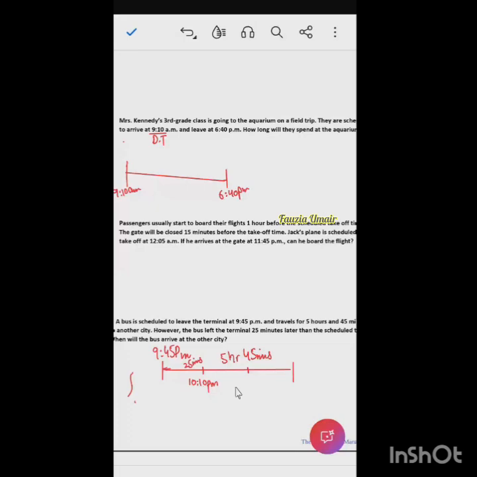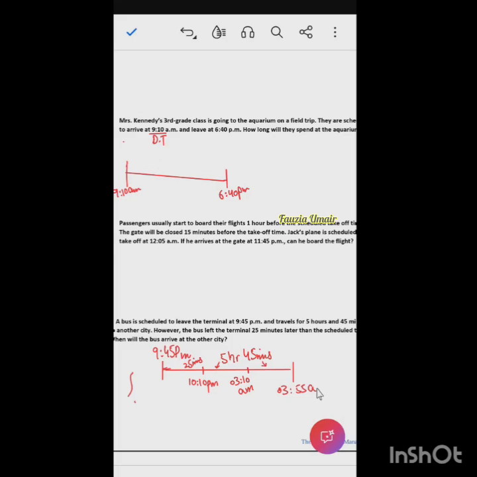If we count 5 hours after 10, it is 3:10 a.m. It was p.m. earlier, so now it is a.m. Now if I add these 45 minutes here, the final time would be 3:55 a.m. So this will be your answer.